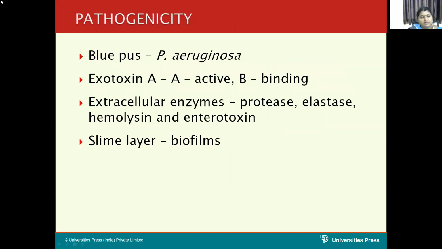If you see the pathogenicity, blue pus is the pus produced due to infection with Pseudomonas aeruginosa. Its pathogenicity is mainly due to the exotoxin produced by this organism. It contains two subunits, A and B, like that of diphtheria.